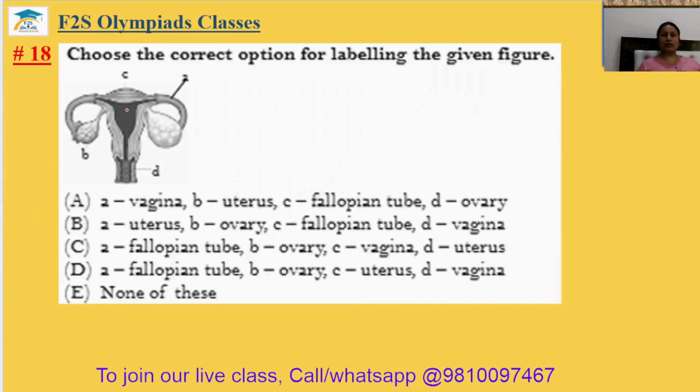Question number 18. Choose the correct option for labeling the given figure. This is A, the fallopian tube. This part is the ovary, on both sides. The fallopian tube is A and B is the ovary. Options C and D are possible. This part is the uterus and this is the vagina. So option D is the correct answer. The 18th answer is option D.